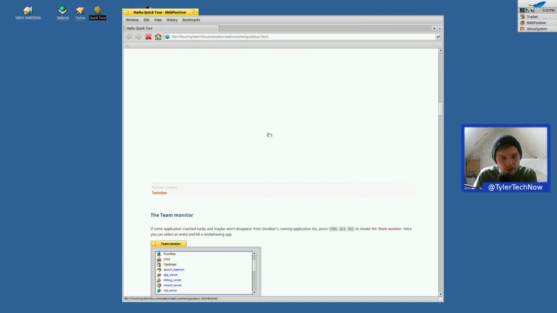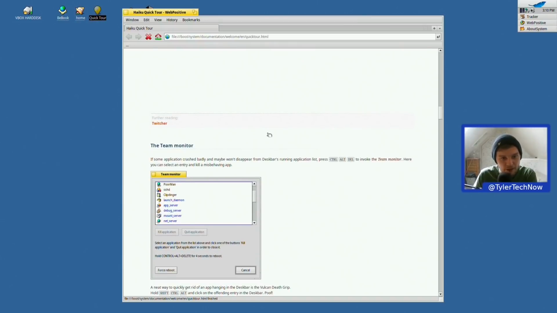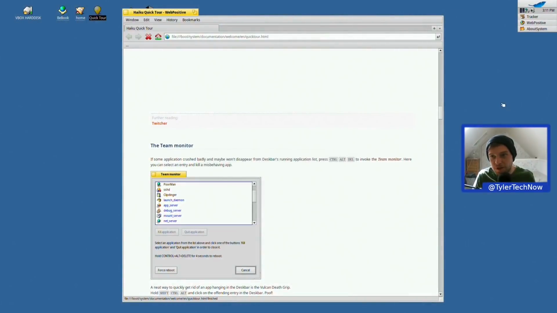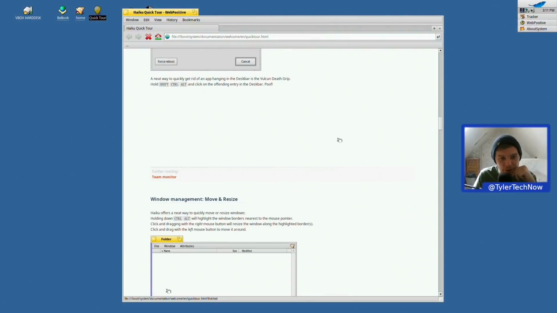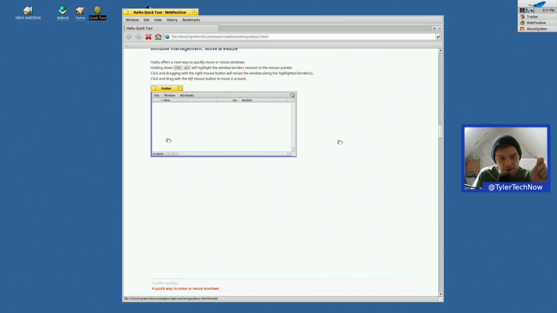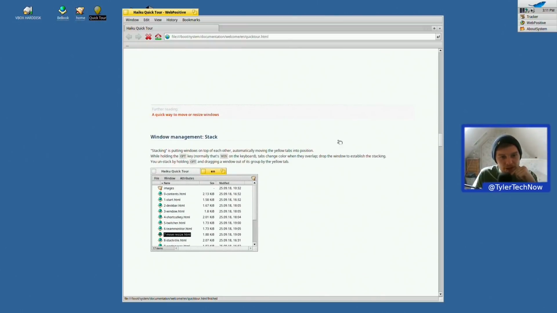Okay. We have the Team Monitor. If some application crashes badly and maybe won't disappear from the Deskbar's running application list, press Ctrl-Alt-Delete to invoke the Team Monitor. Okay, we're running on a virtual machine, so that's just done something a bit strange in the background. We won't worry about that for now. We might have to skip that for the moment. Windows Management, Move and Resize. Yep, we've done that. Windows Management Stack.